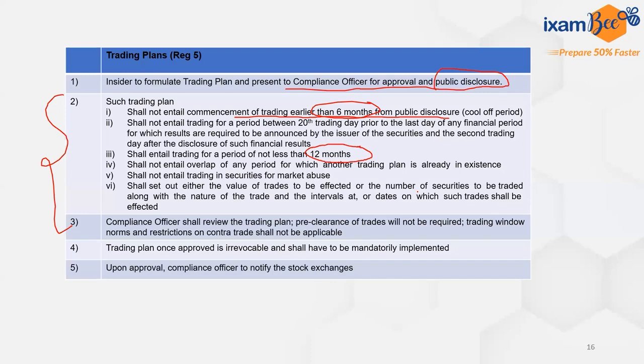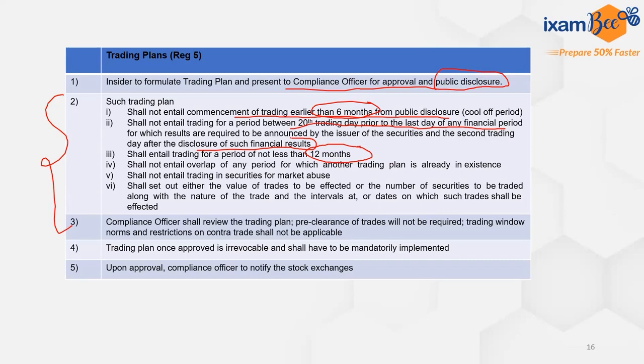Also, this trading plan should not include any trading for a period between 20th trading day prior to the last day of any financial period, for which results are required to be announced by the issuer of securities, and second trading day after the disclosure of financial results. So what this is saying, that let's say a company, every quarterly financial results are declared by a company. So let's take a company, ABC Limited. This company is disclosing the financial results on 5th of any subsequent month. So when we talk about April to June quarter, on 5th of July, the financial results are declared.